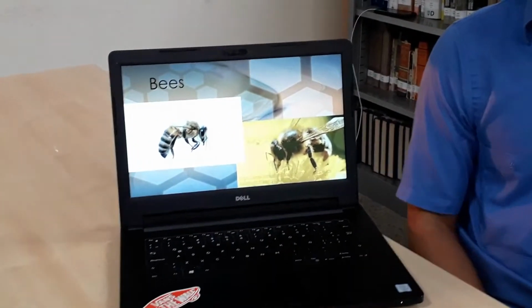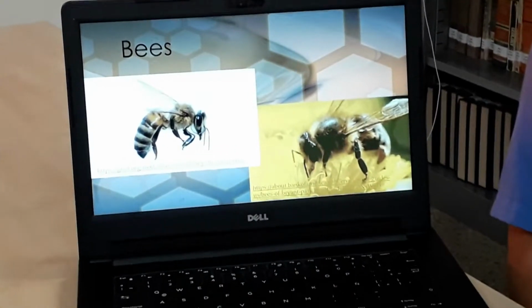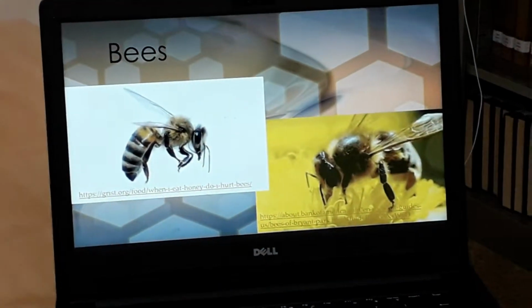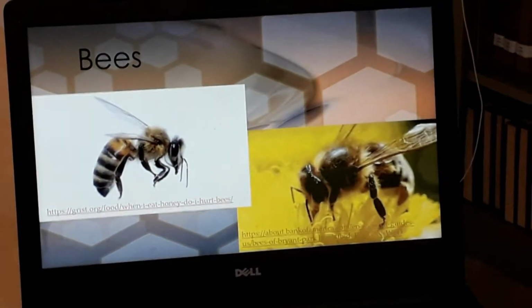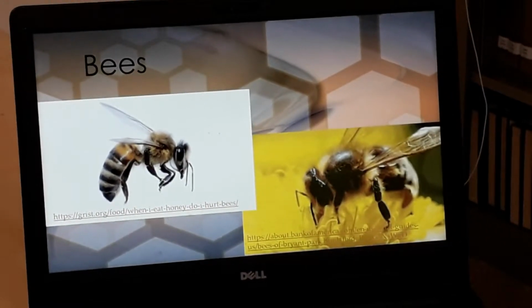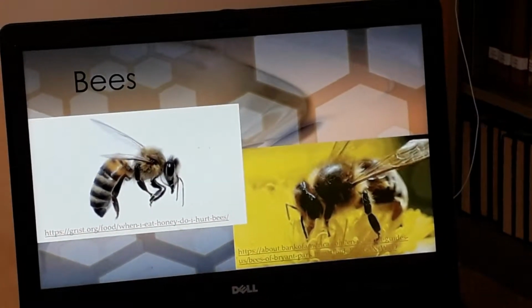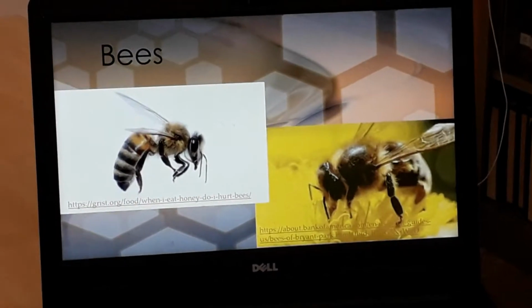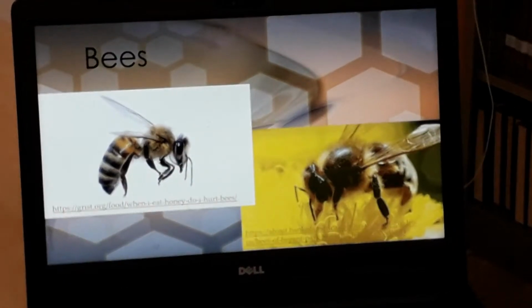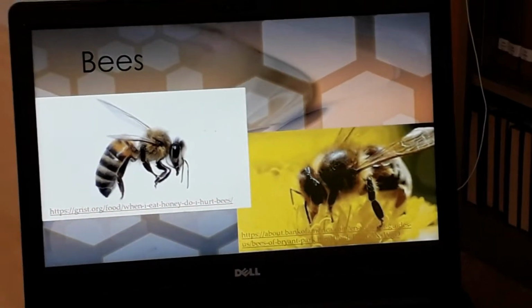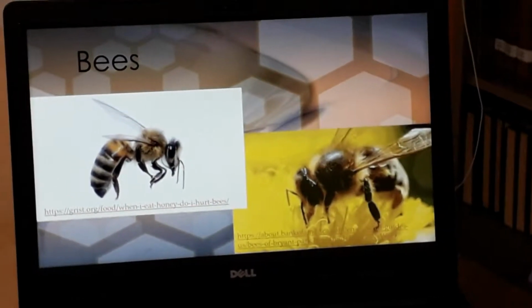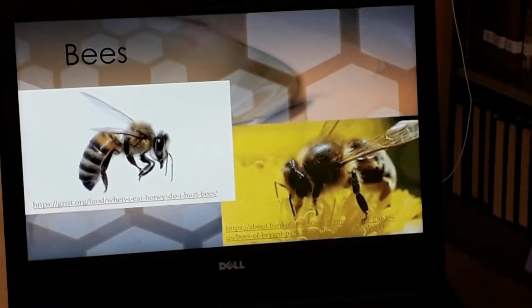Bees. They belong to the order Hymenoptera and the superfamily Apoidea. The group contains about 20,000 species of bees grouped into 9 families. Description of the bee. The color of bees varies according to their species.